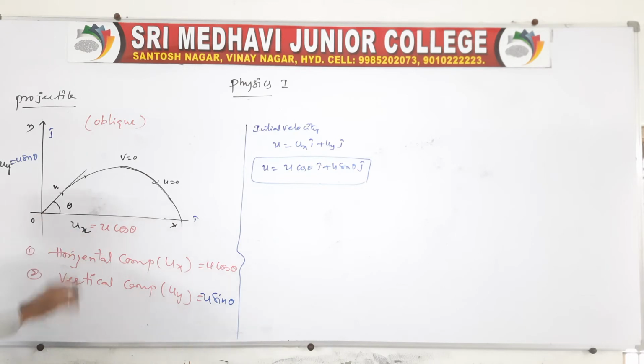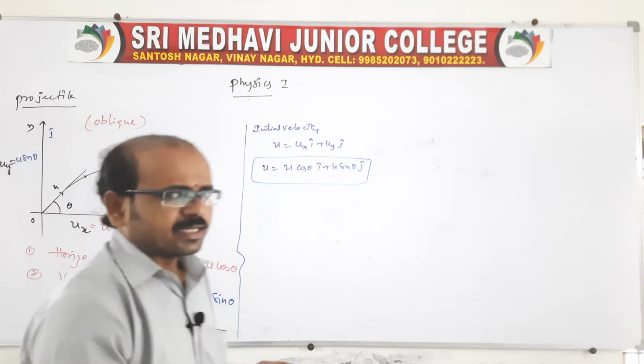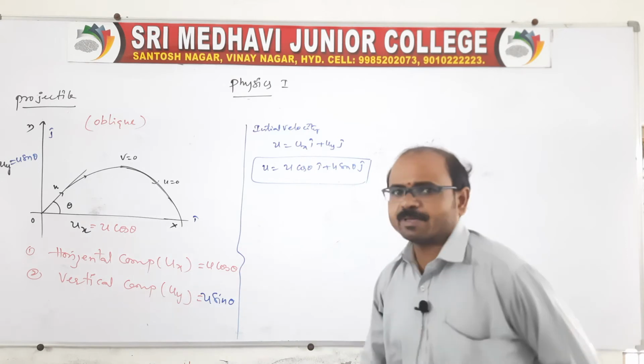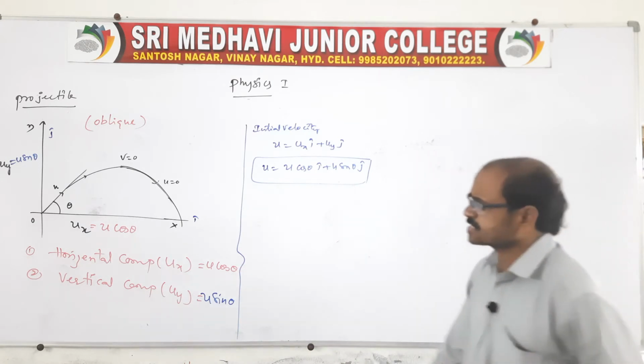Remember, at the point of projection, it is projected with velocity u. Therefore at this point, the origin, there is a kinetic energy K. It reaches the maximum height.